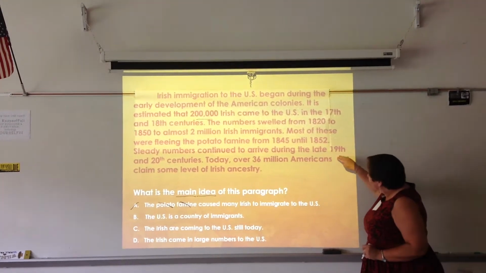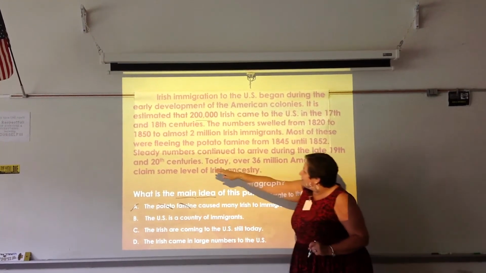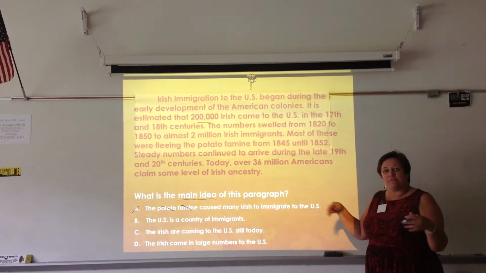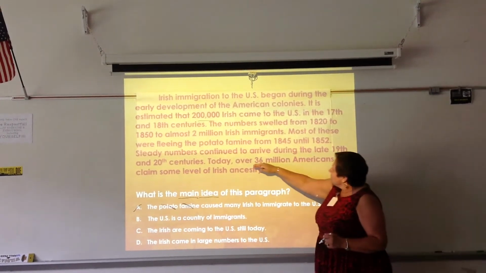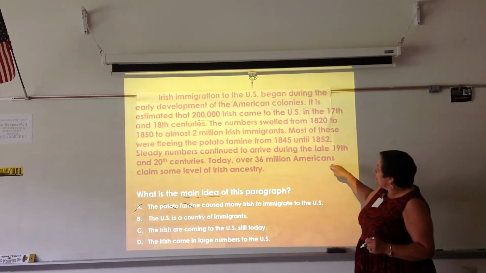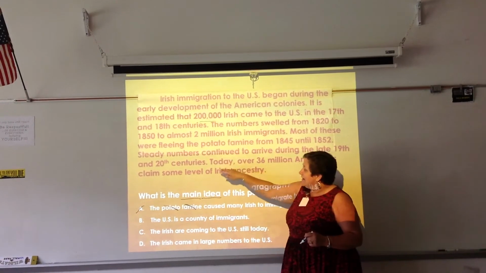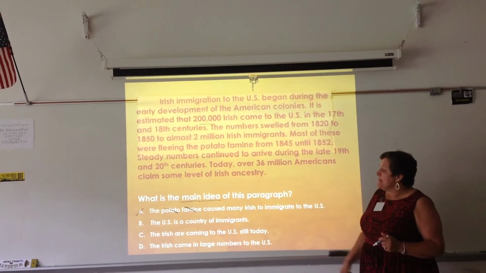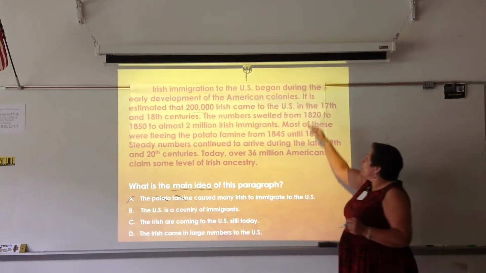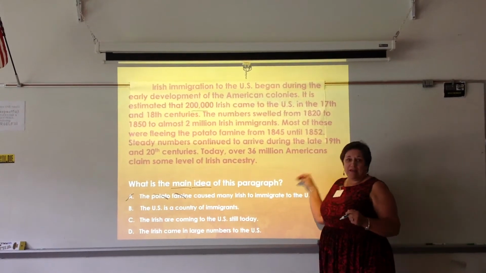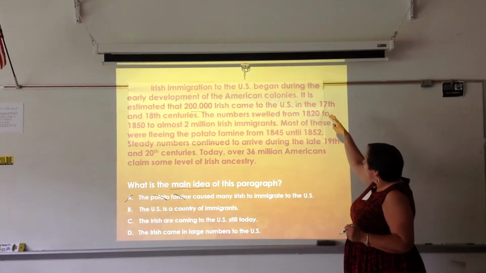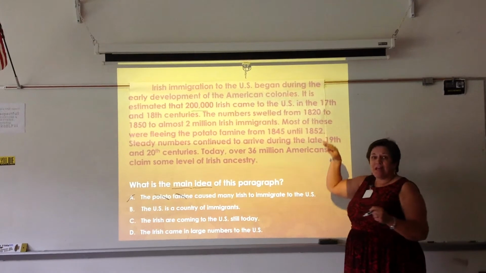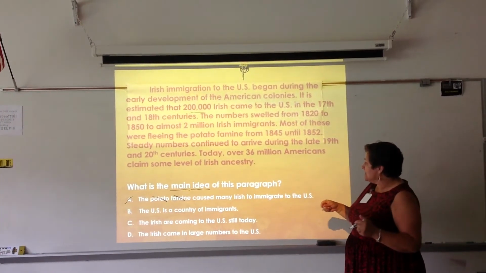And then we move on in history to the 19th and 20th centuries. We're still talking about Irish immigration. And then we talk about 36 million Americans today have Irish ancestry. So we know that we've taken a walk through history in this passage and talked about how Irish immigrants have come to the United States.